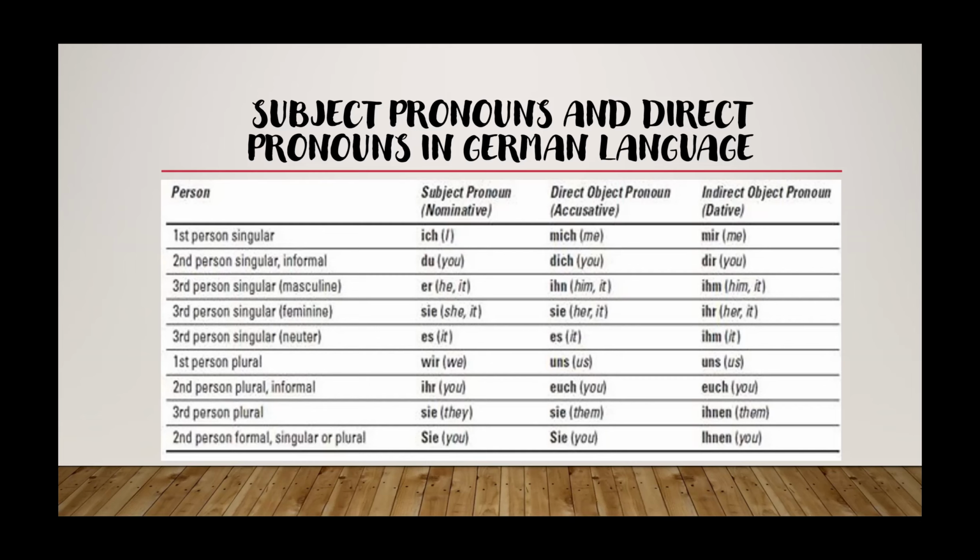The second person plural informal, the subject pronoun is ihr, which means you. And the direct object pronoun is euch, you. The third person plural, the subject pronoun is sie, they. The direct object pronoun is sie, which means them. The second person formal singular or plural, the subject pronoun is Sie, which also means you, and the direct object pronoun is Sie, which also means you again.